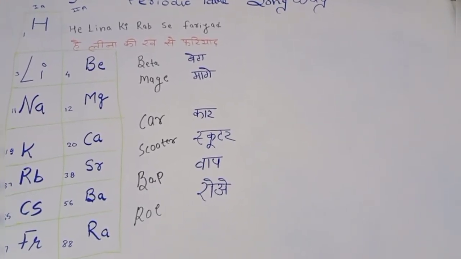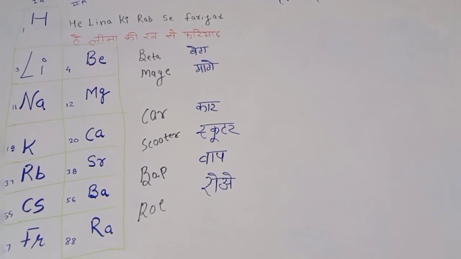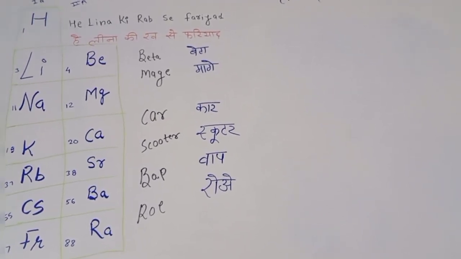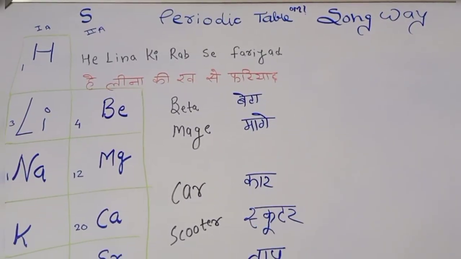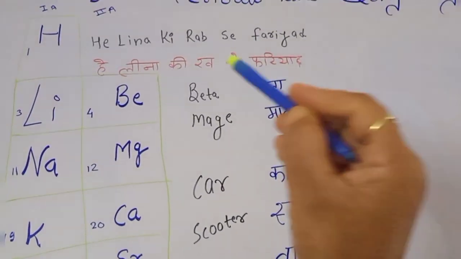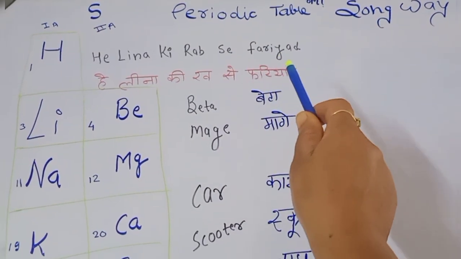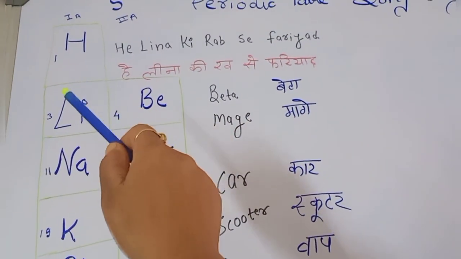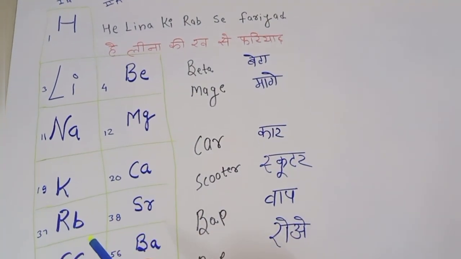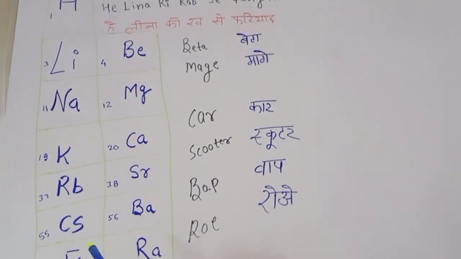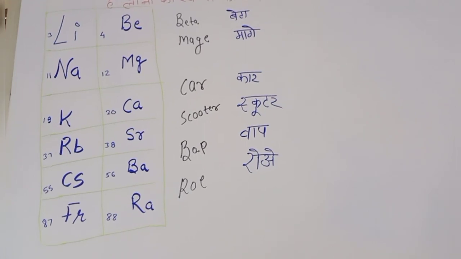First A line, that is your है ली ना की रब से फरियाद. How will you write it in Hindi and English? You can write it down. है ली ना की रब से फरियाद. है for hydrogen, ली ना for lithium and sodium, की for potassium, रब से फरियाद for rubidium and cesium. You can learn this very easily.